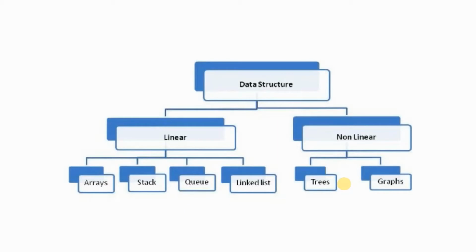So here there is a hierarchy of data structures. So we have linear as well as non-linear. Under linear we have arrays, stack, queue and linked list. Under non-linear we have trees as well as graph.